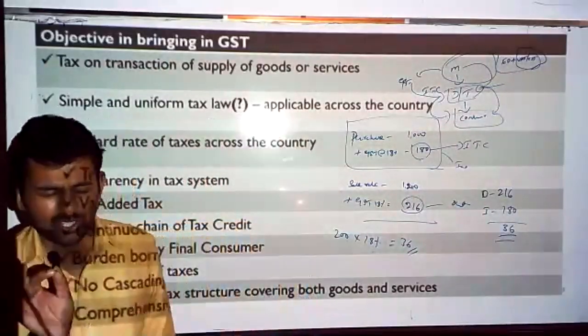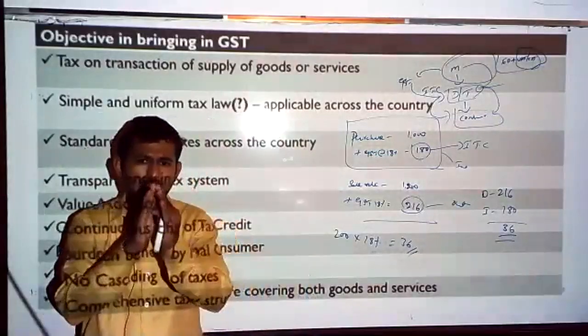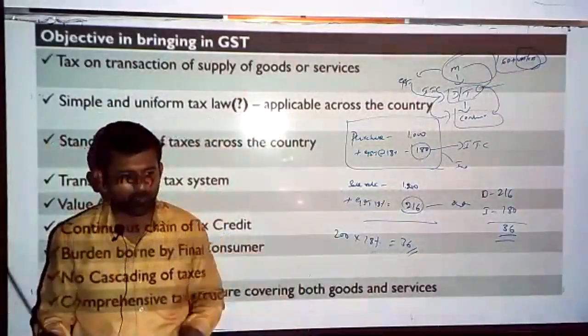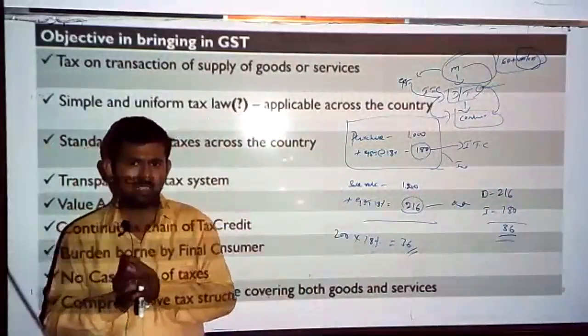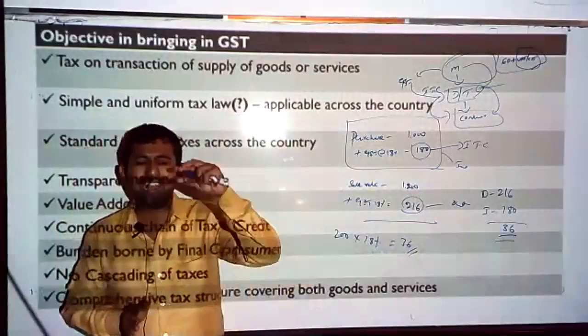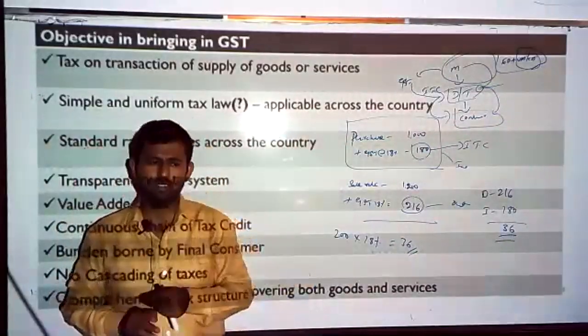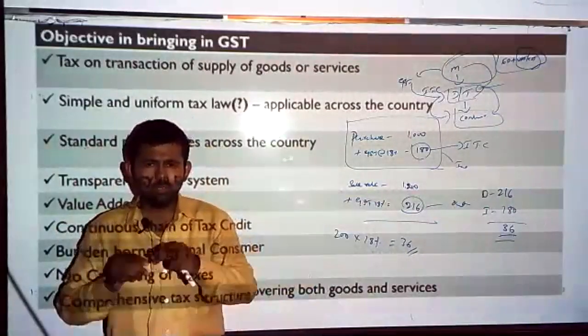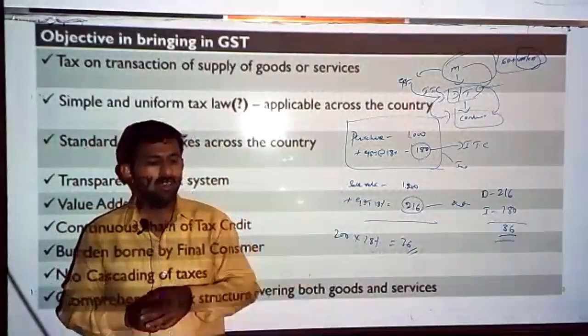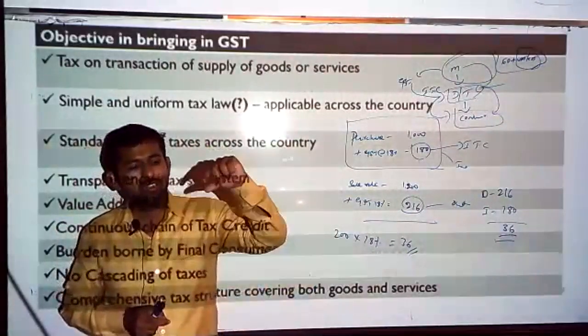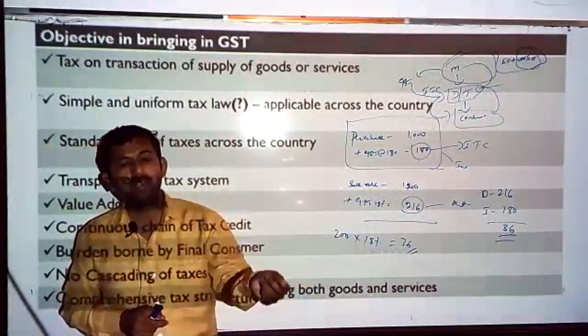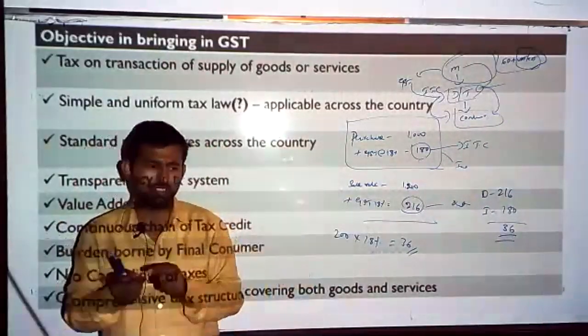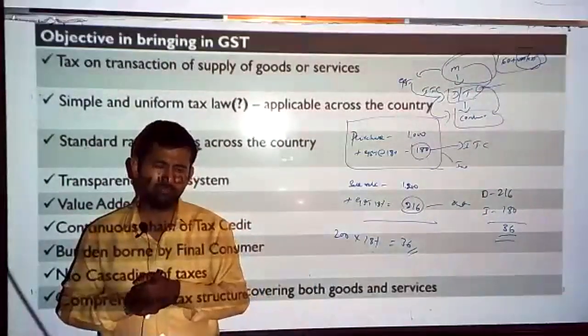But under GST, there is not much bifurcation between goods or services, isn't it? It's a tax on both goods and services. GST is a tax on both goods and services. Now, today, the central government has the power even to tax local transactions. Earlier, that power was not there.